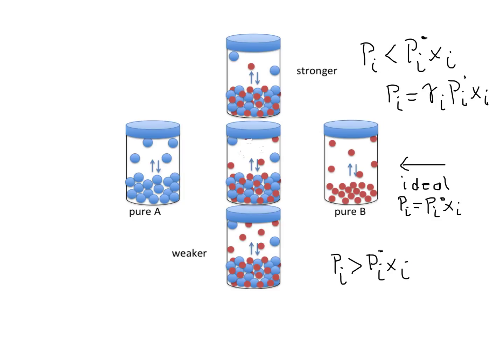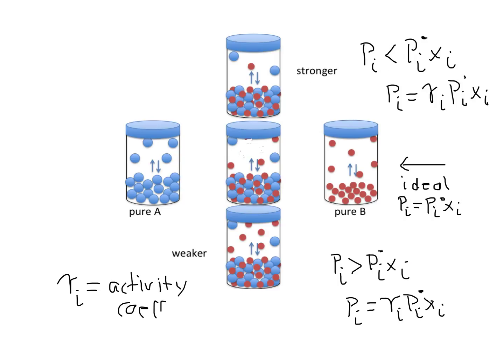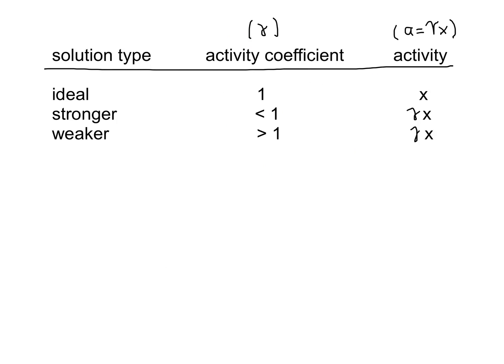Likewise, we can fix up the case where the interactions are weaker by multiplying our Raoult's law expression by a fraction greater than 1. This fraction, which we give the symbol gamma, is called the activity coefficient. Introducing the activity coefficient allows us to describe all solutions by the same equation.